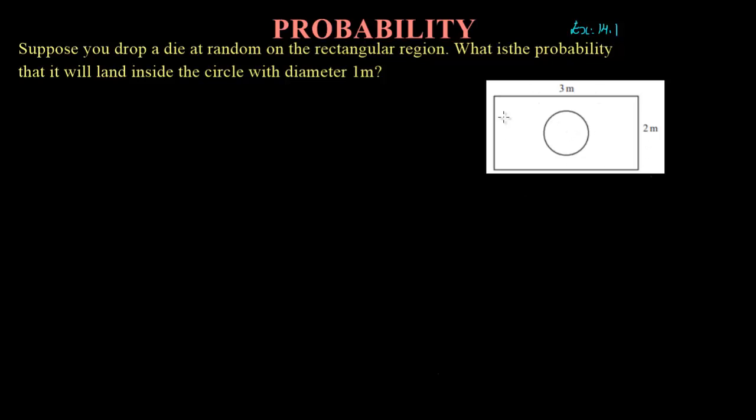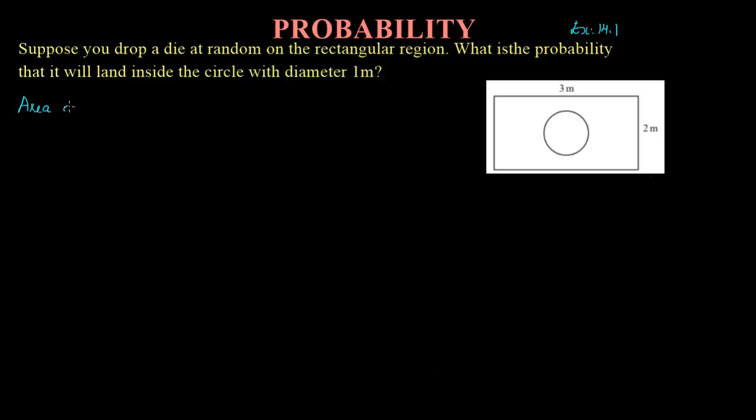First find the area of this rectangle, and the area of this circle. Then the total number of outcomes, like how we use in the formula, is nothing but the total area in this problem. Divide, and then what is the favorable outcome? It is nothing but the area of the circle. So let me just do it and show it to you.